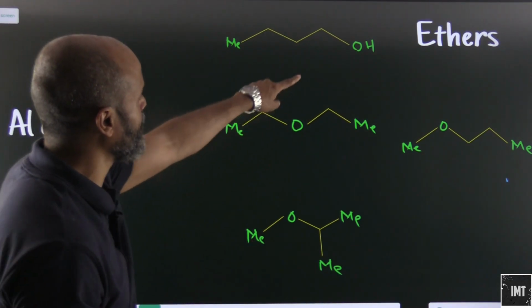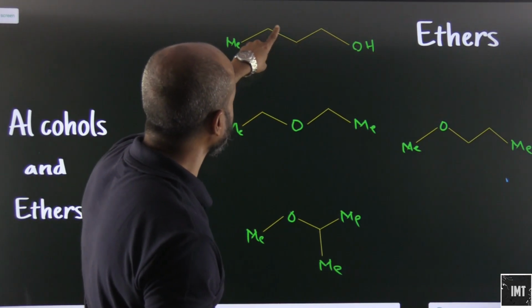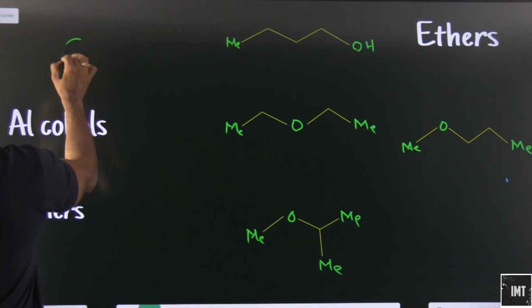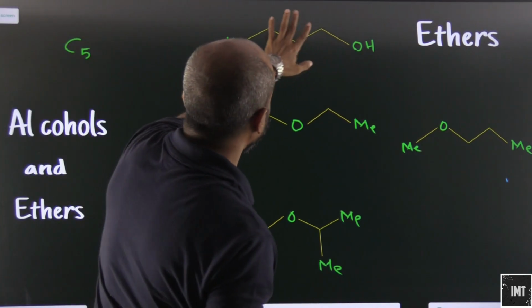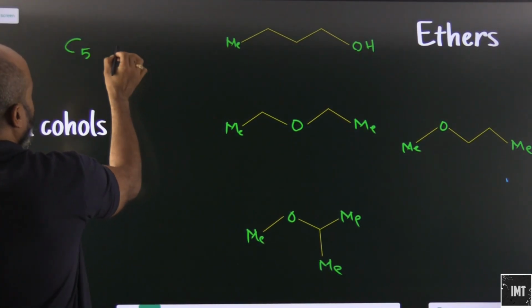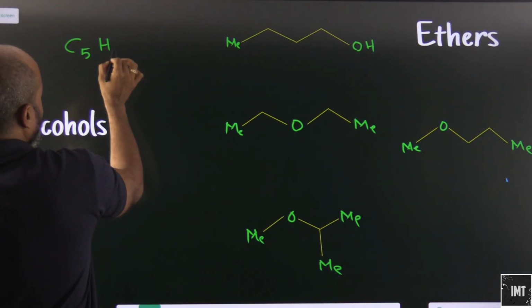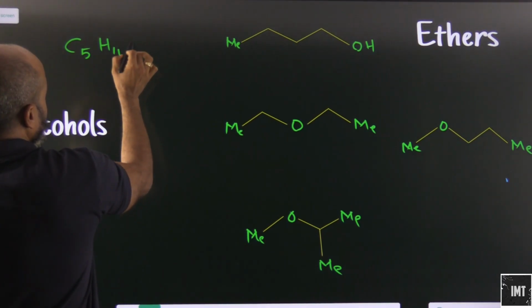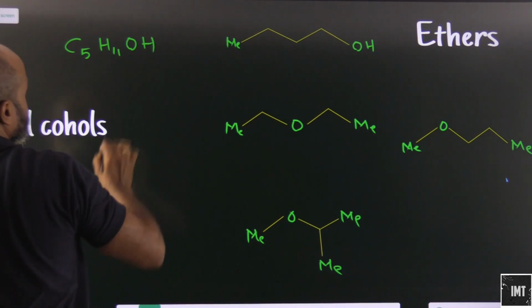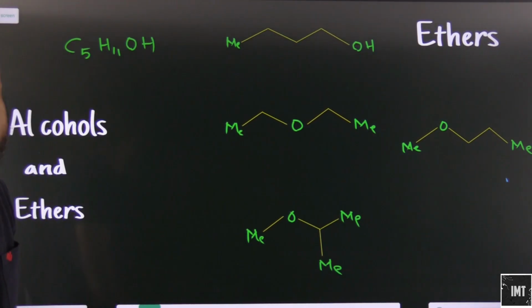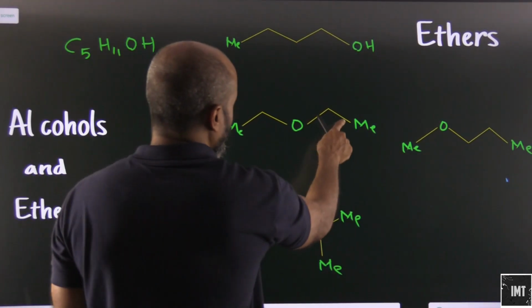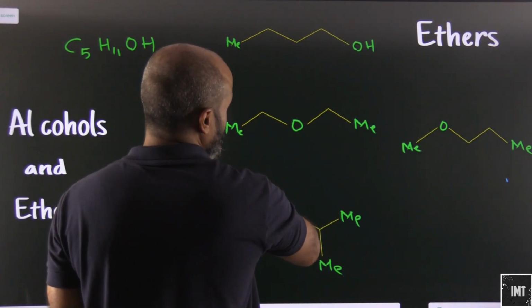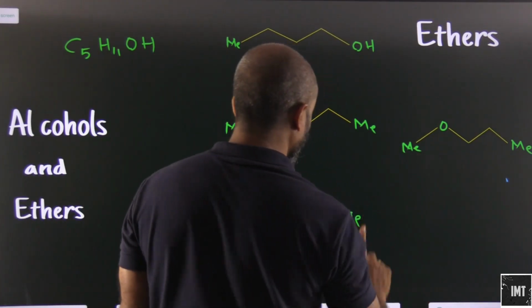Count the number of carbon atoms in each one of them. 1, 2, 3, 4, 5. So this will be C5. What about OH? Obviously there is no double bond, so this has to be C5H11OH. Okay, this will also be the same, C5H11OH.